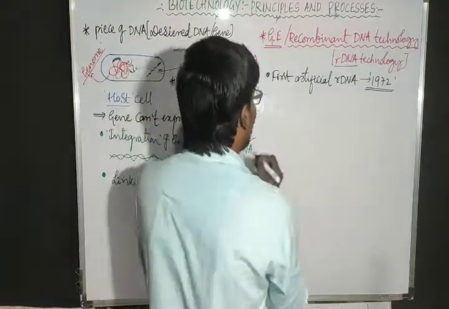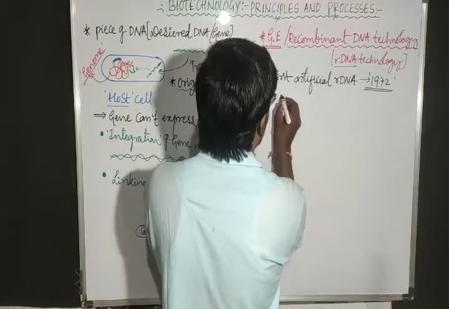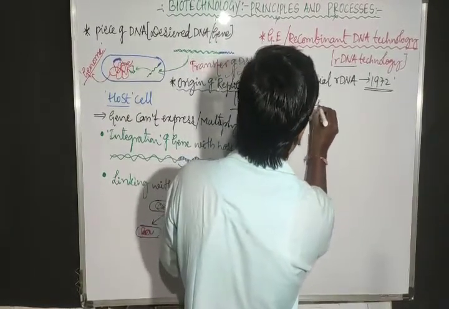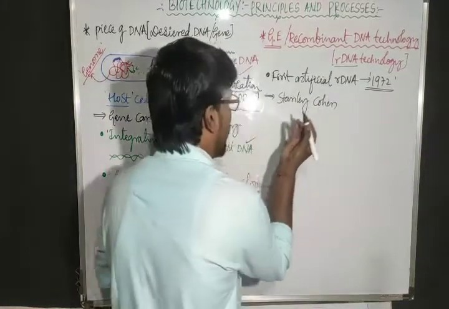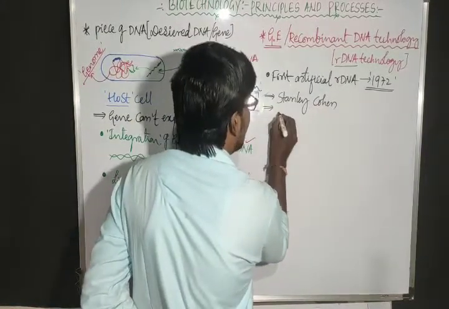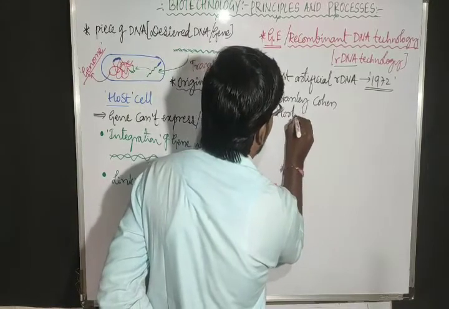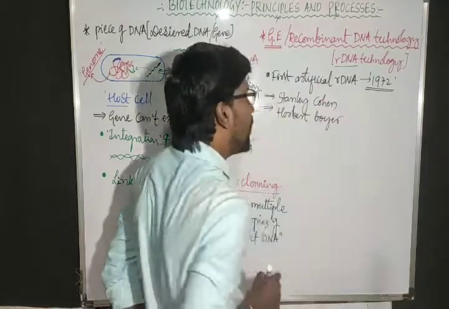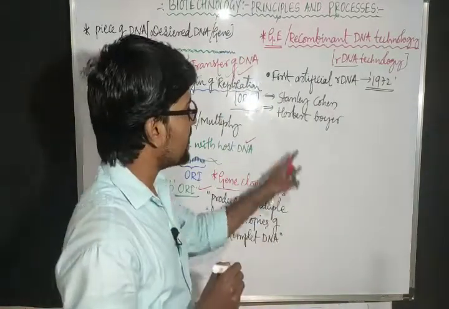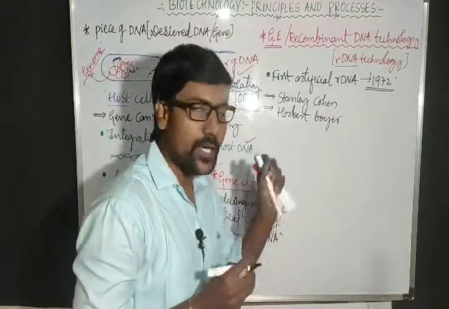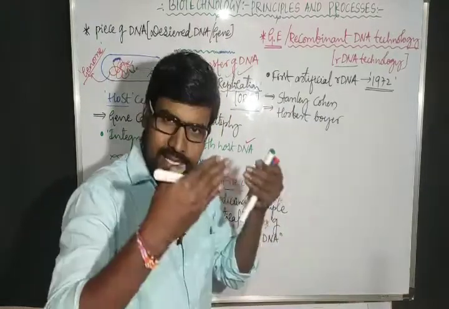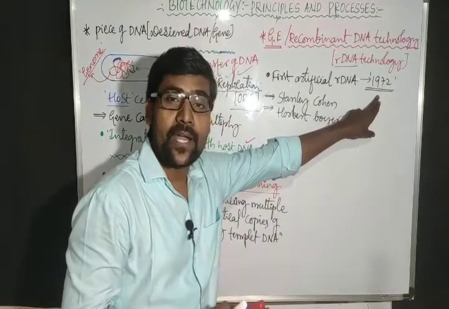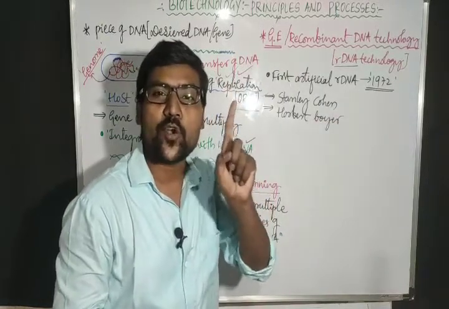In the year 1972, two scientists, Stanley Cohen and Herbert Boyer, prepared the first artificial recombinant DNA.